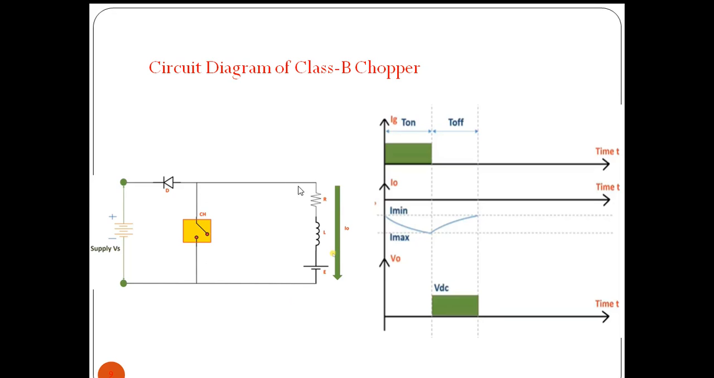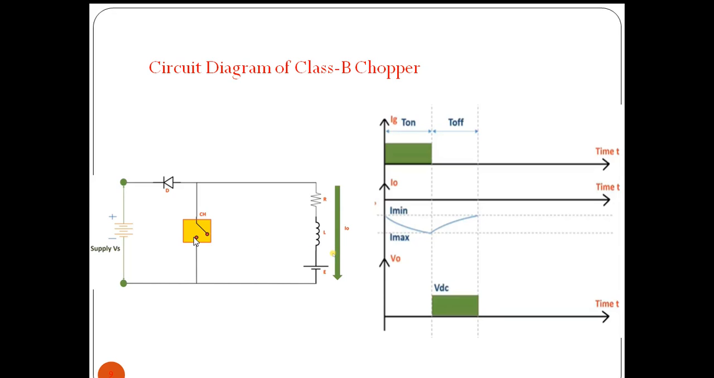When the chopper is on, current flows in this closed path, and the voltage across the inductor increases as the inductor charges. Current through the inductor increases. It stores the energy in the form of a magnetic field.